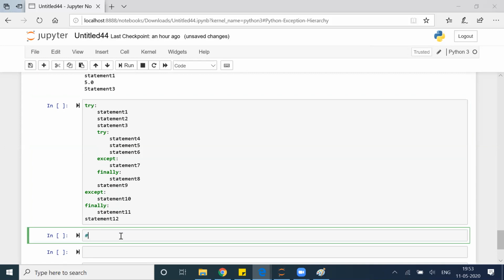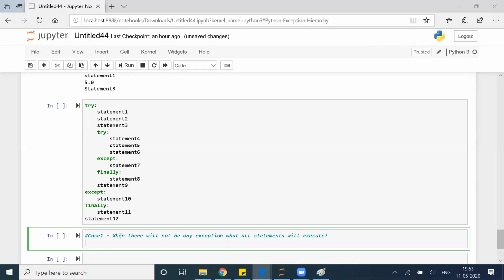My case 1 is when there will not be any exception, what all statements will execute? What do you think? If there will not be any issues in the code, then what all statements will run? If there is no error, what all statements will run? What do you think? One, 2, 3, 10, 12. All right. It's wrong, Kushal.